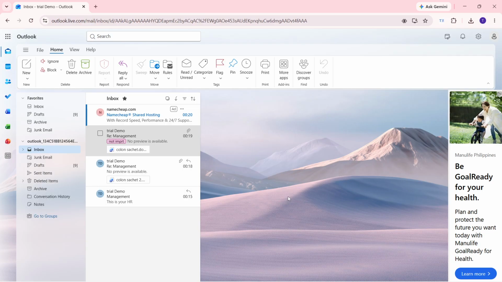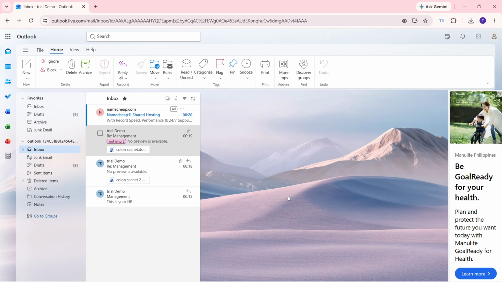Once you've created a category, you can apply it to multiple emails at once by selecting them all, right-clicking and choosing that category from the Categorize menu. If you want to see every email with a particular category, click the colored category label shown on any tagged message, and Outlook filters your inbox to show only those items.